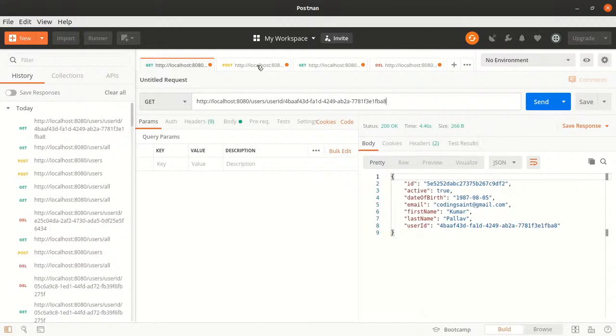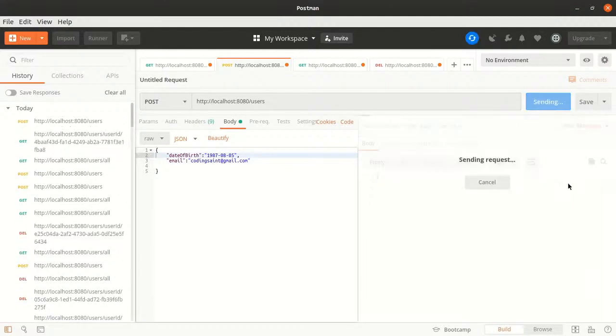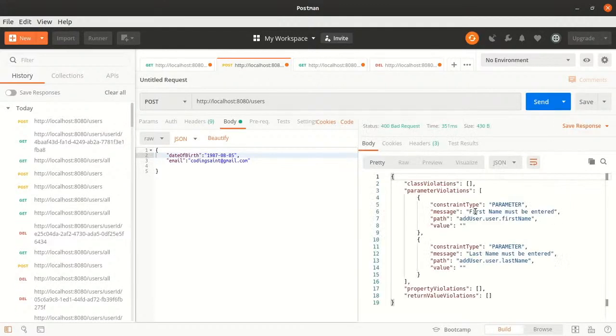And I forgot to show you validations, right? Because I have written some validations. So I'll just remove these two and then try to create one more user. And see, these validations are also working. I said that first name must be entered, last name must be entered, so it is just writing you all those things. If I write once more and say here last name.